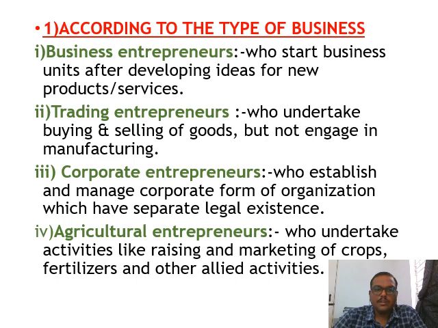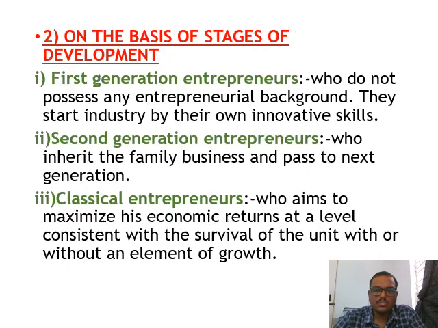Third is corporate entrepreneurs. They are those who establish and manage a corporate form of organization which has a separate legal existence. Fourth, agricultural entrepreneurs. Agricultural entrepreneurs are those who undertake activities like raising and marketing of crops, fertilizers, and other allied activities. So, according to the type of business, we can classify entrepreneurs into four types.